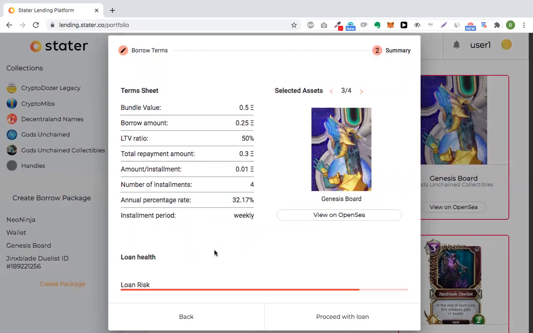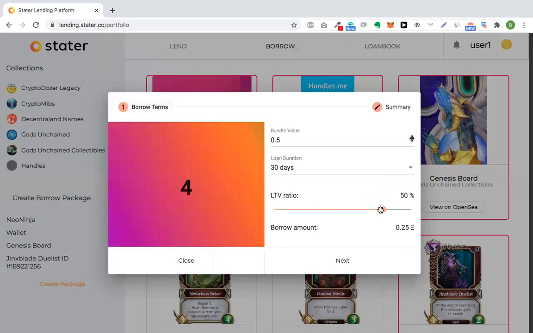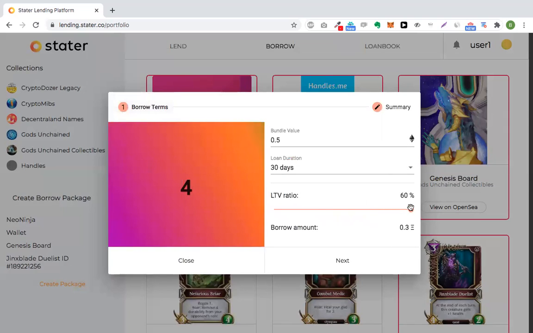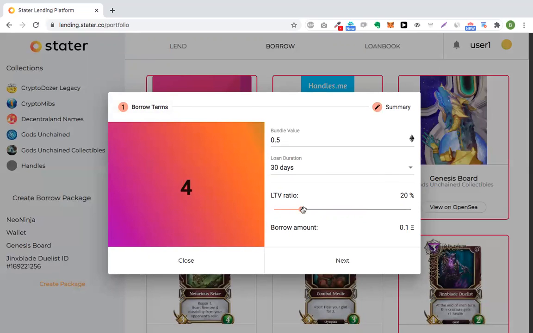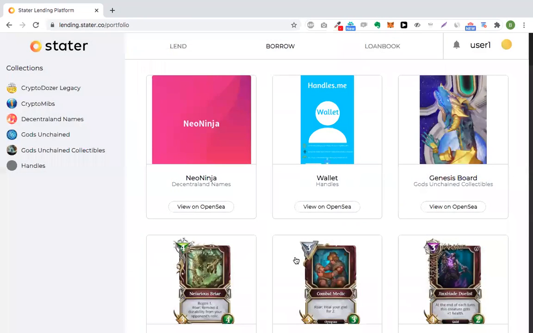If I look down, I also see loan health with loan risk. The loan risk is derived from the loan to value ratio. So if I go with max, the loan risk will be max. If I go lower with the LTV, I will also see a lower loan risk. But let's say that for me it's okay at 50. And if I'm okay with all these terms, I can proceed with the loan. And what will happen next?